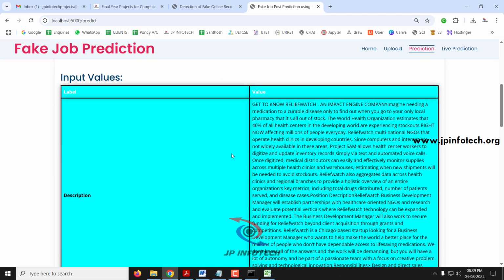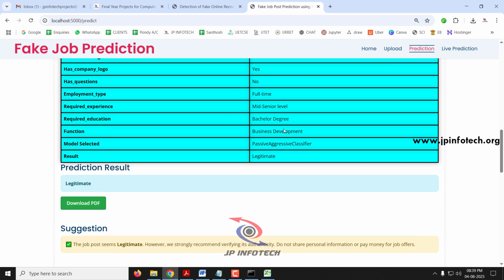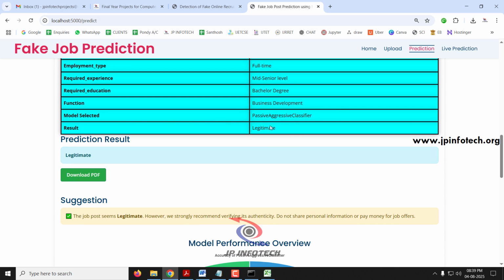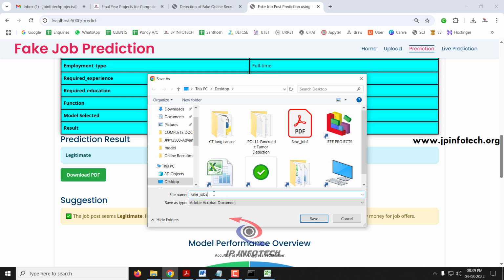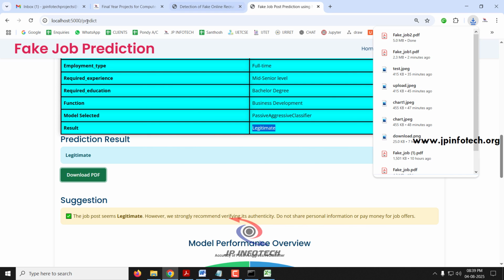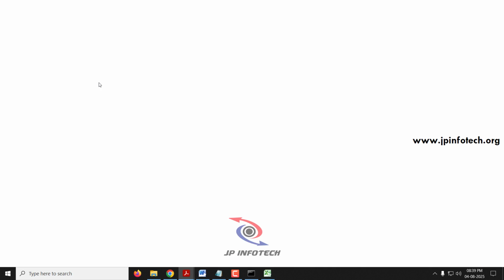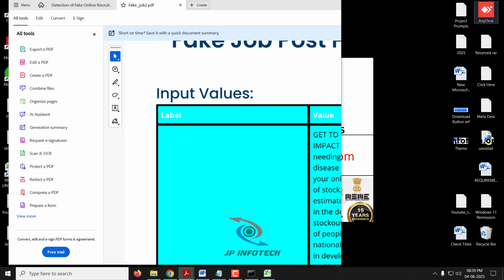Now you can see the values that we have entered, and the model that we have selected, and you can see this is a legitimate job. As mentioned earlier, you can download this as a PDF so that the user can utilize it for future reference.